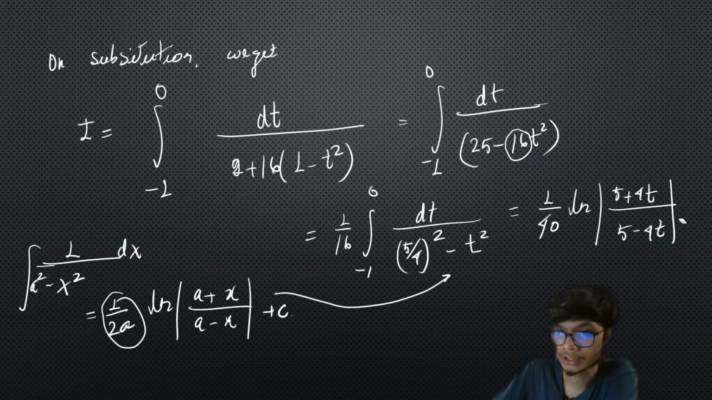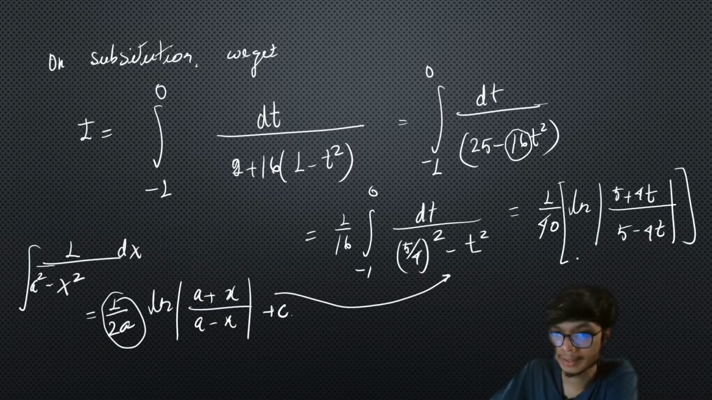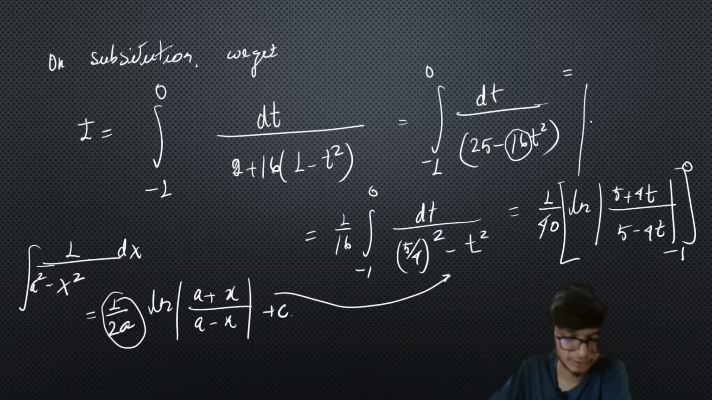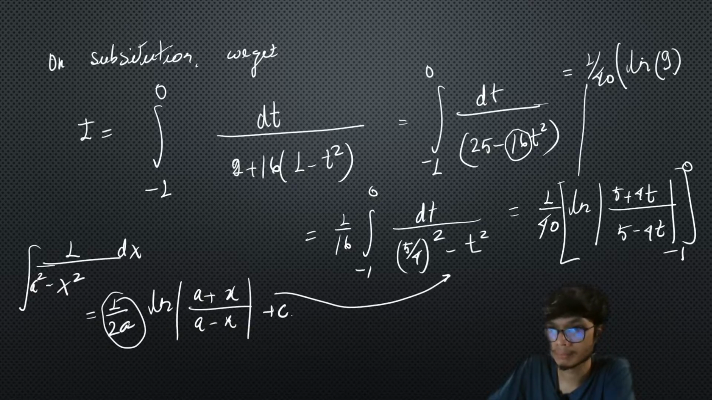Therefore you just need to put the limits of this integral from minus 1 to 0 back into this equation, so you get the answer as 1 upon 40 times: if you put 0 it is going to be natural log of 1, which is 0, right? Therefore minus of, if you put minus 1, you get 1 upon 9, which is natural log of 1 by 9. We just use the natural log properties, so it is going to be equal to minus of minus natural log of 9, right?